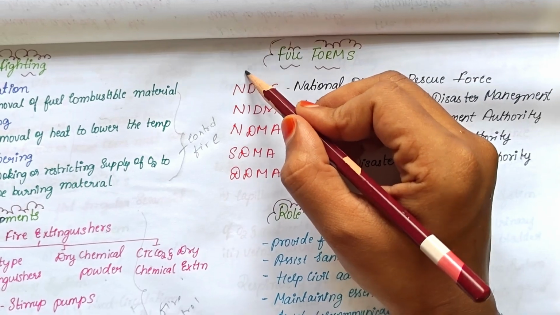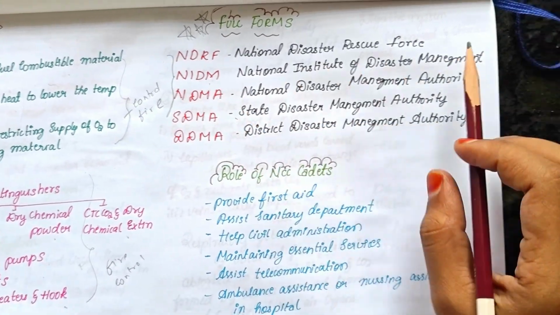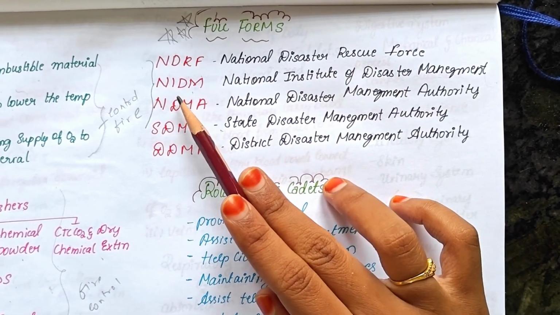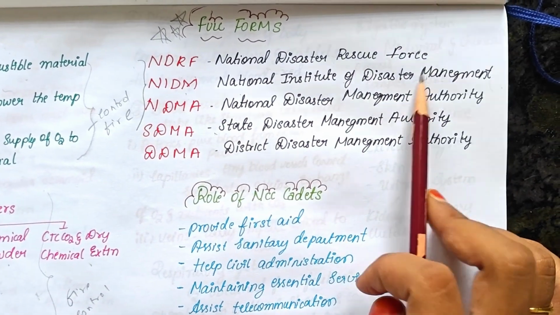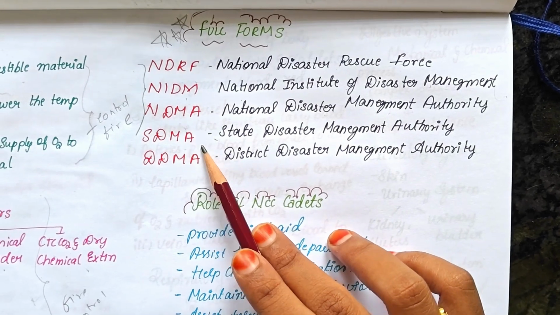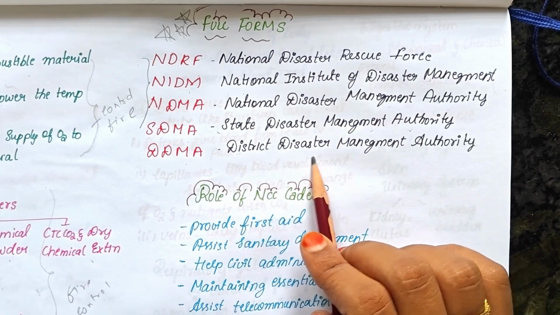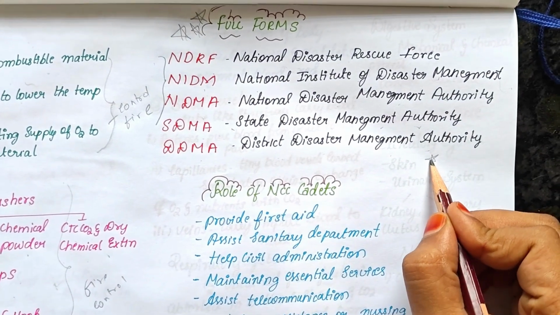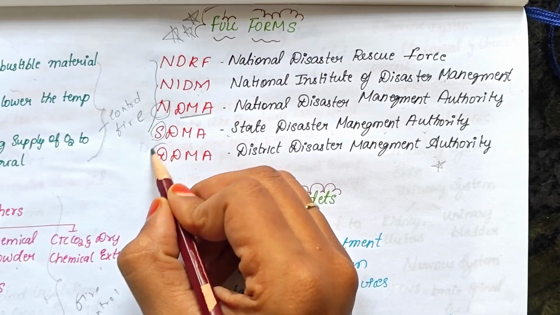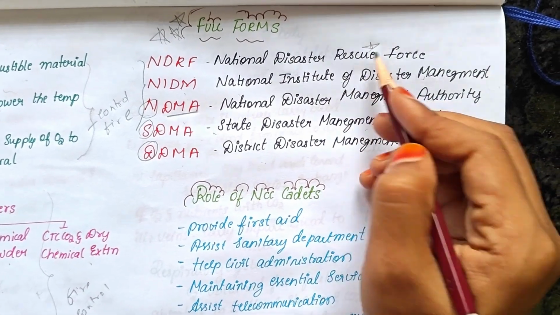So next we come to a very important topic. Definitely two to three questions will be asked from these full forms. NDRF means National Disaster Response Force, NIDM means National Institute of Disaster Management, NDMA is National Disaster Management Authority, SDMA is State Disaster Management Authority, DDMA is District Disaster Management Authority. Very important. If you remember, for Disaster Management Authority, N is for National, S for State, D for District. These three full forms will be asked, and NDRF is also very important.